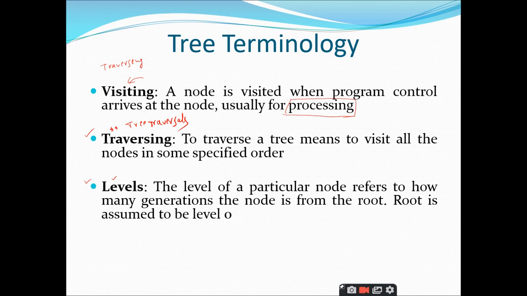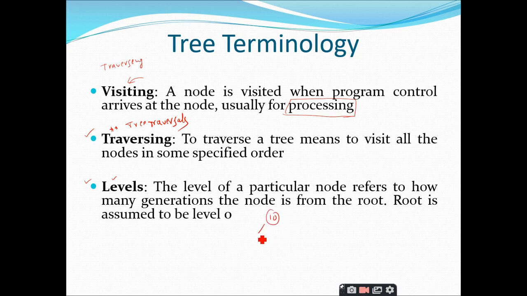So the level numbers should start from the root node, right? We give the root node as level 0 and the levels which follow from the root node will be incremented in a sequential fashion, right?